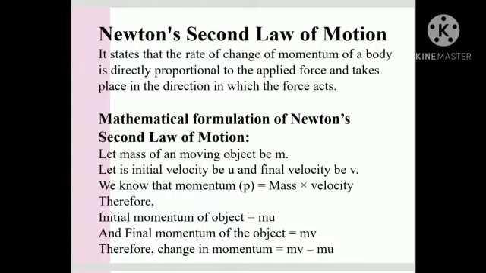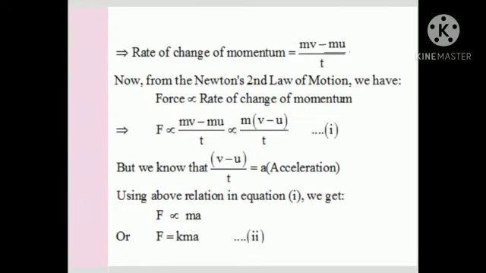Now we see the mathematical formulation of Newton's second law of motion. Let the mass of a moving object be m, its initial velocity be u and final velocity be v. So we know that momentum p equals mass into velocity. Therefore, the initial momentum of the object will be mu, the final momentum of the object will be mv, and the change in momentum is mv minus mu. Therefore, rate of change of momentum equals mv minus mu upon t.